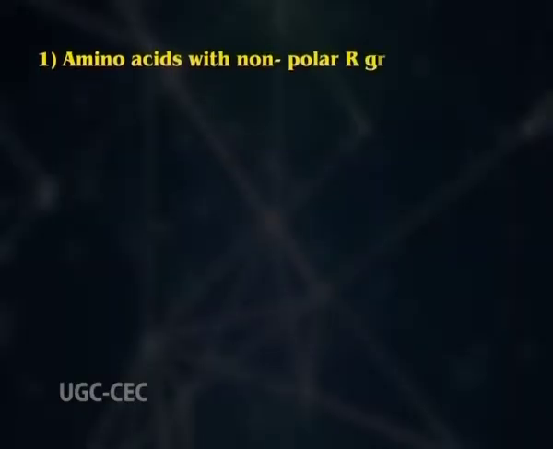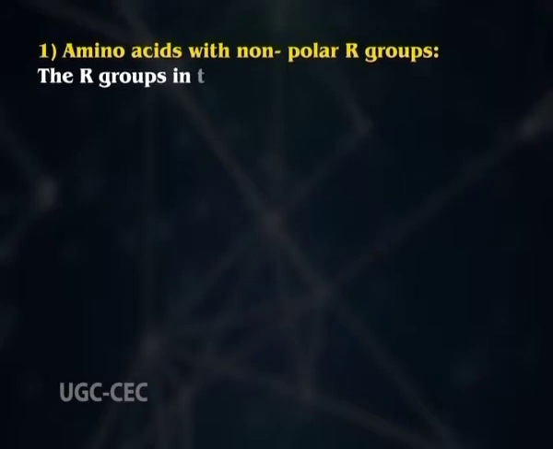The polarity of the R groups varies widely from totally nonpolar or hydrophobic, that is water-insoluble R groups, to the highly polar or hydrophilic water-soluble R groups. And this system of classification has 4 categories. They are: number 1, we have amino acids with nonpolar R group.